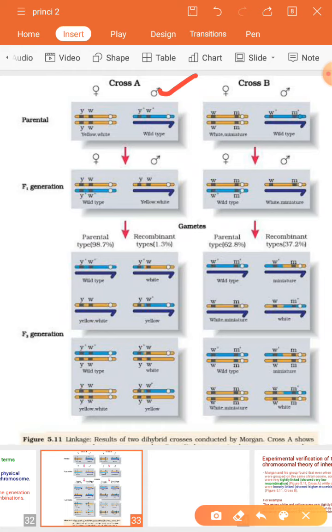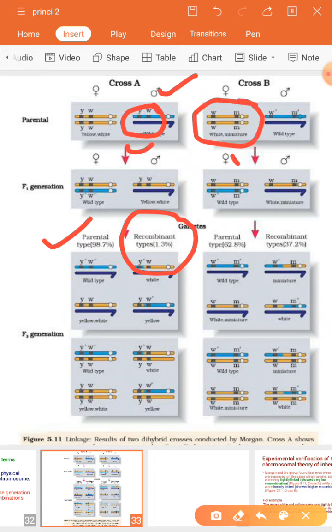Similarly here, before I go, can you see here what they are trying to say is 1.3%. This is the recombinant types occurring compared to your parental type. Majority is parental. This is your closely linked genes. Now it is loosely linked. This is tight, this is loose.